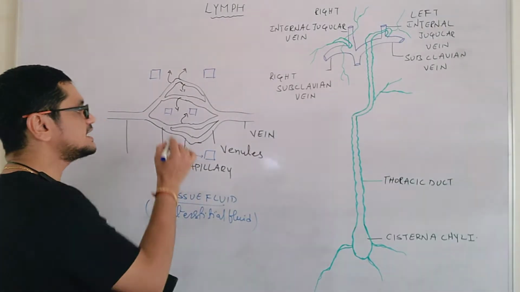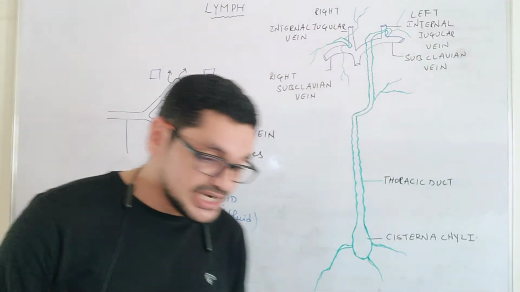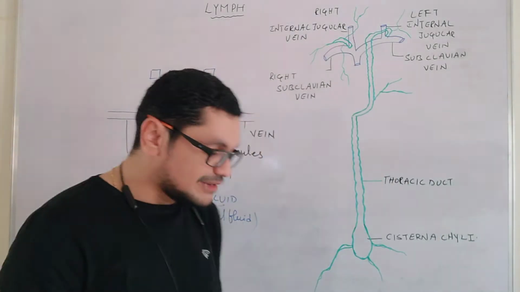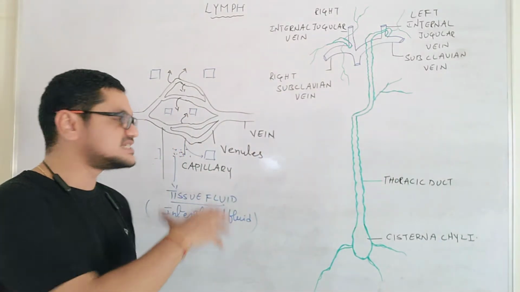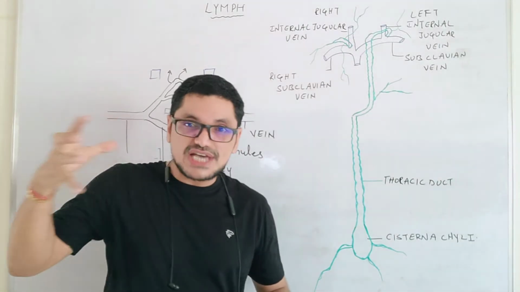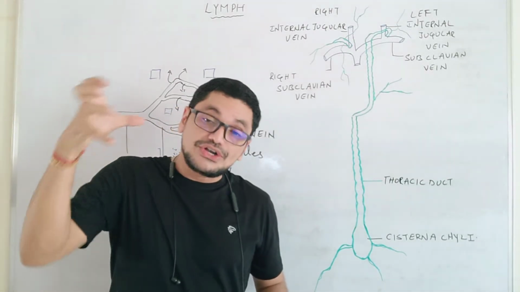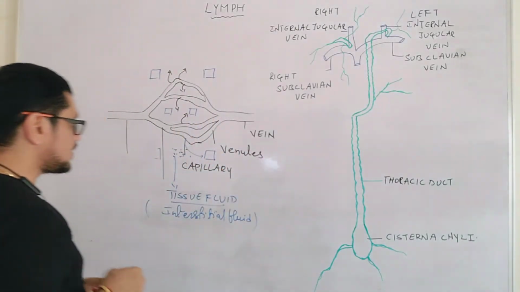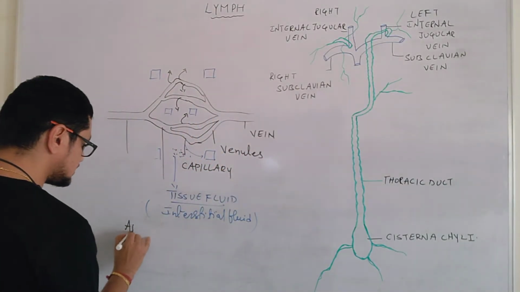And now the point is, definitely there will be a pressure at the arteries, and there will be a pressure inside the arterioles, and similarly there will be a pressure at the venules and veins also. The pressure at the arteries is called arteriolar pressure, A-R-T-E-R-I-O-L-A-R.